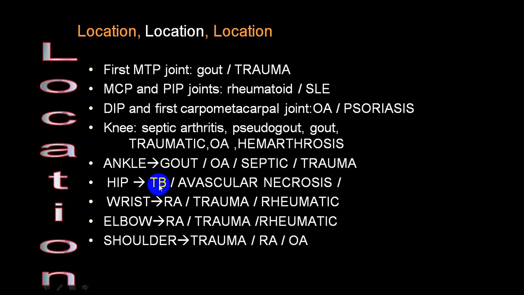Hip joint, the most common are tuberculosis and avascular necrosis of the head of femur. Wrist, RA, traumatic, rheumatic fever. Elbow, RA, traumatic, rheumatic fever. Shoulder joint, trauma, RA and osteoarthritis, quite common. So try to go through all this, repeat it again and again. You will be able to remember those things. Which joint, what is the commonest disease?